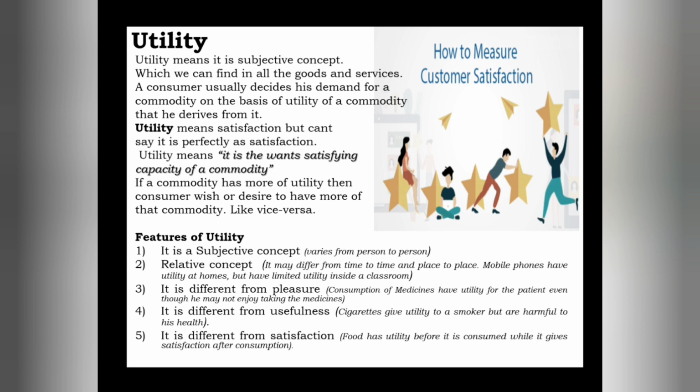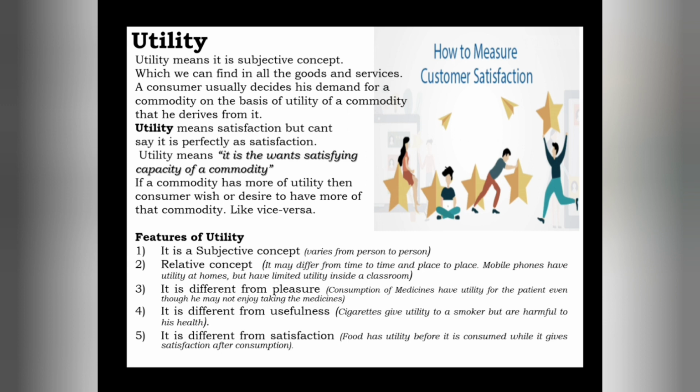That's why utility is a relative concept, which means we cannot find a unified or universal utility, the same utility at any time or at any place. It differs from time to time or place to place.